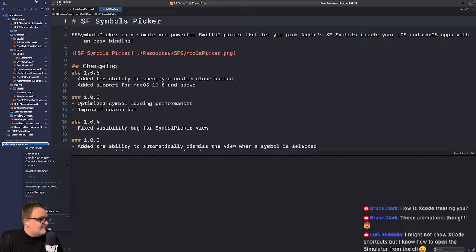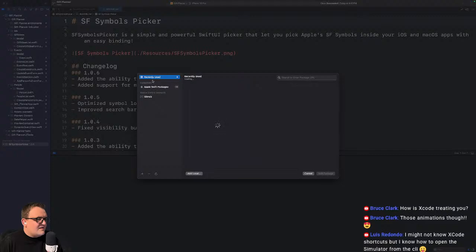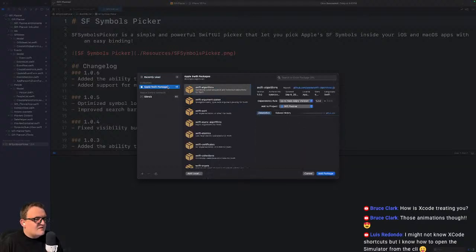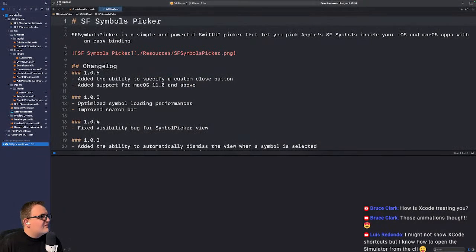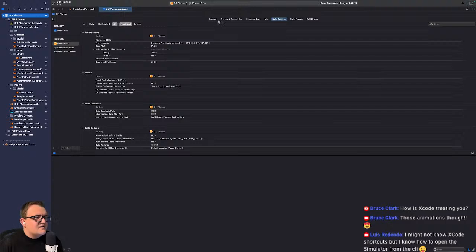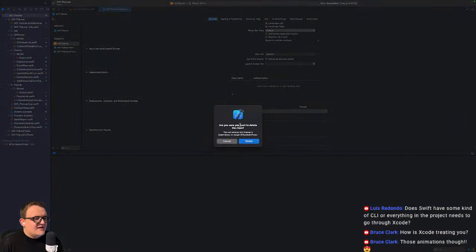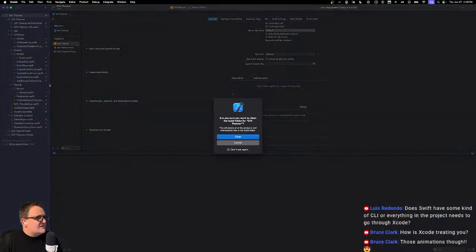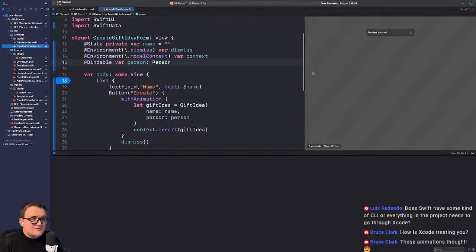Was that in this package dependencies? There's that, and I'll just say bye. Is that not how it works? Recently used. Oh, this really is just to add. How do I remove? How do I say I don't want this anymore? Is that under here? There it is. Bye. I don't want it anymore because I have a suspicion that it's causing me issues. It's a bummer because those animations are cool.